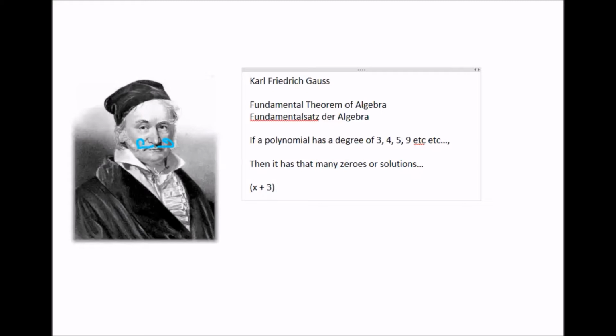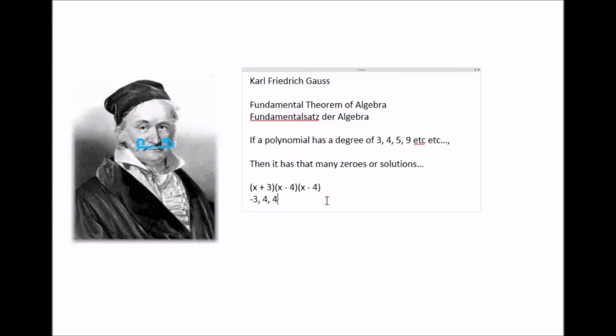Let's say you factored out this equation, and you got x minus 3, or x plus 3, x minus 4, and x minus 4. Now there are still 3 answers. The answers are, of course, the zeros are negative 3, 4, and 4. It still has 3 answers. However, one of them repeats. This 4 repeats. It still agrees with the fundamental theorem of algebra because it has 3 answers.